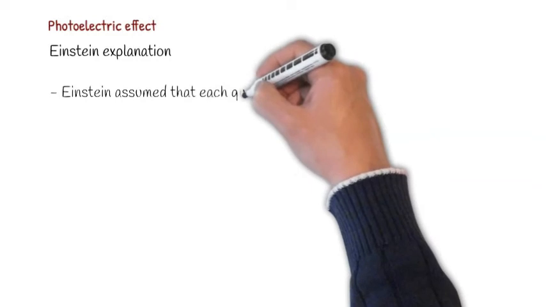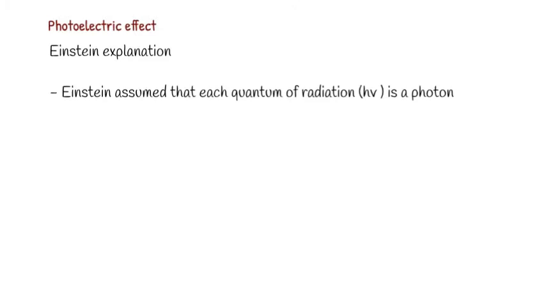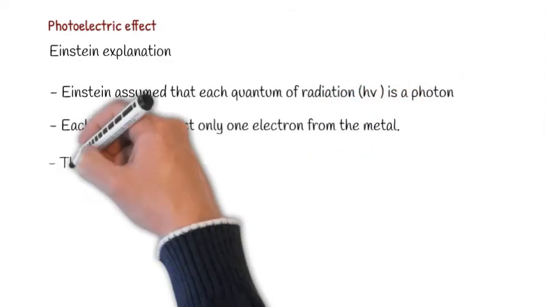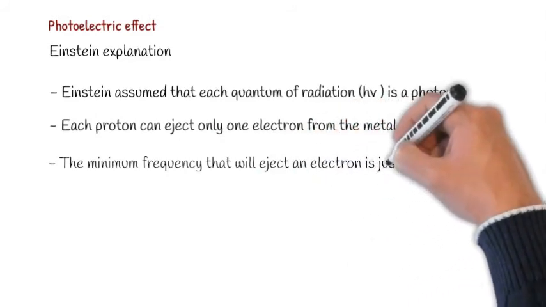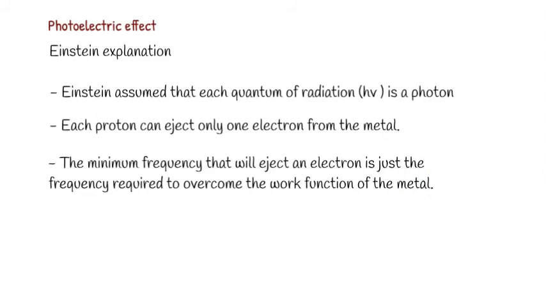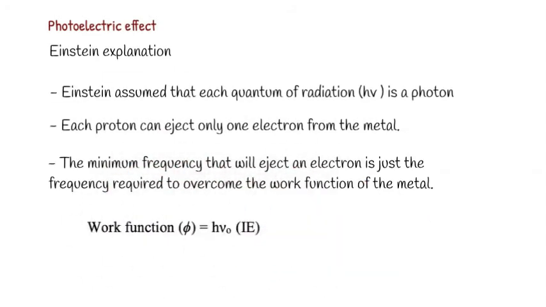Based on the above experimental evidence, Einstein assumed that light may be considered to be made up of discrete particles which are called photons. Each photon carries an energy equal to h nu, where h is the Planck constant and nu is the frequency. Each photon can eject only one electron from the metal. The minimum frequency that will eject an electron is just the frequency required to overcome the work function of the metal. The work function of the metal is analogous to the ionization energy of an isolated atom. Work function, which is represented as phi, is equal to h nu naught.